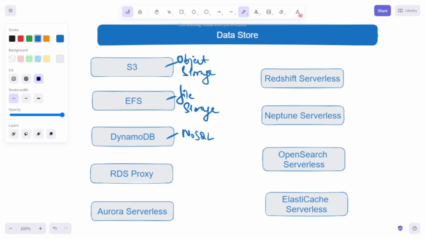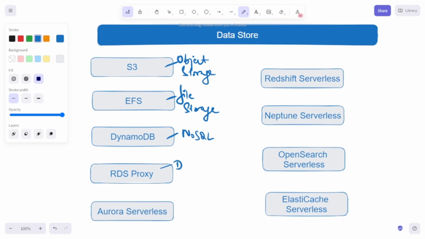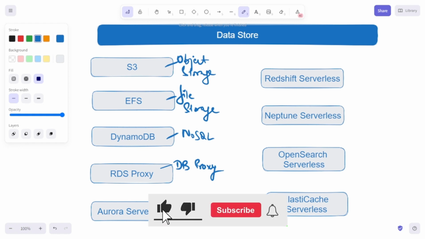Next is RDS Proxy. It is a fully managed, highly available database proxy for Amazon RDS. So it is a DB proxy. It makes your application more scalable and resilient to database failures. It allows your application to pool and share the connections that are established with the database, and hence it improves the database efficiency and your application scalability as well.